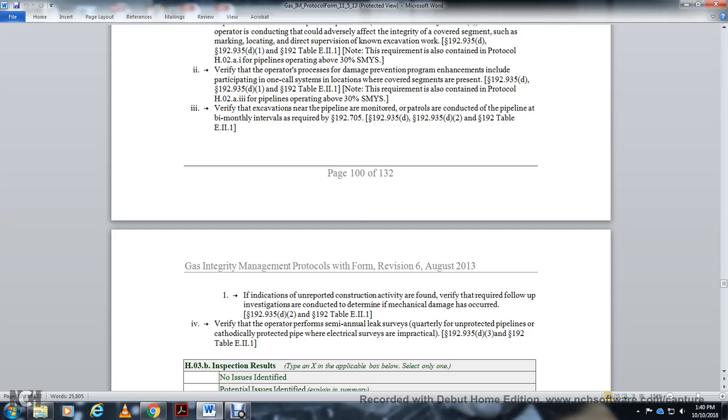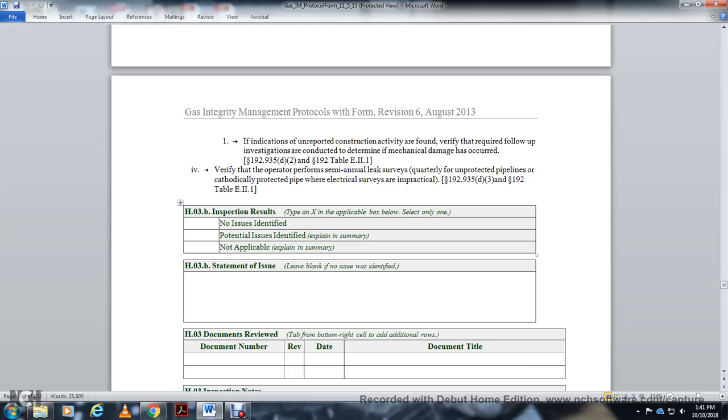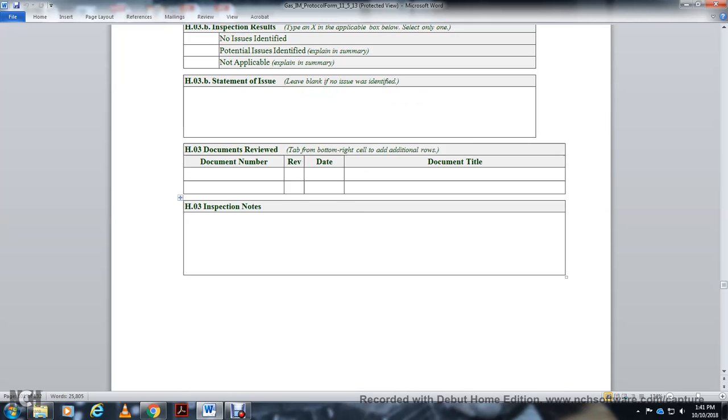Verify the operator performs semi-annual leak surveys, quick orderly, unprotected pipeline with a cathodic protected pipe with electrical survey if impractical. Inspection result statement is document reviewed, inspection notes.